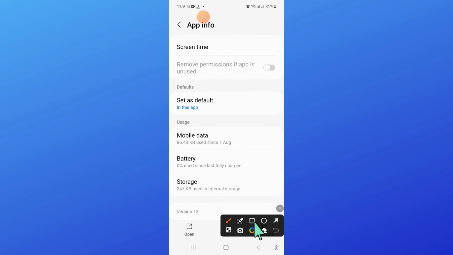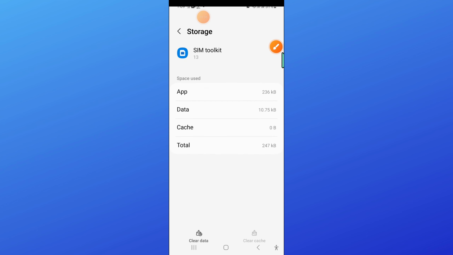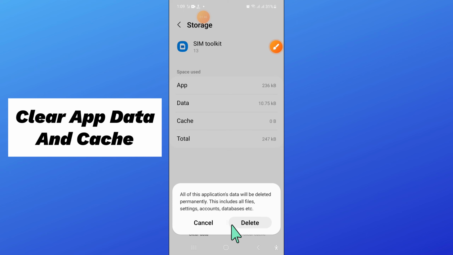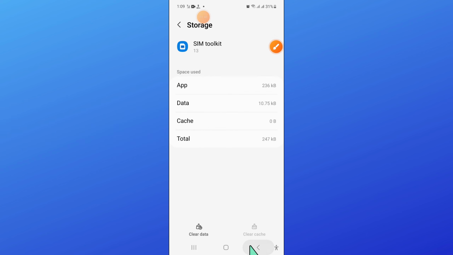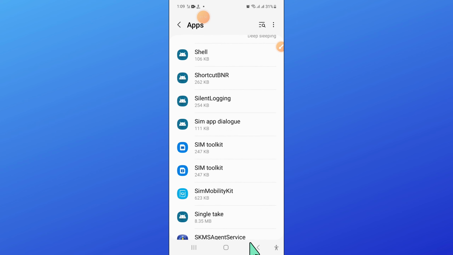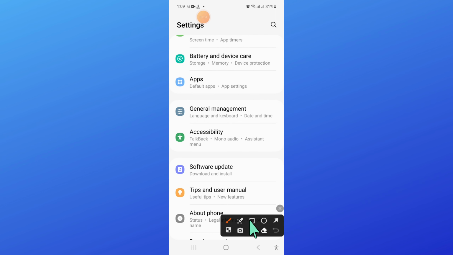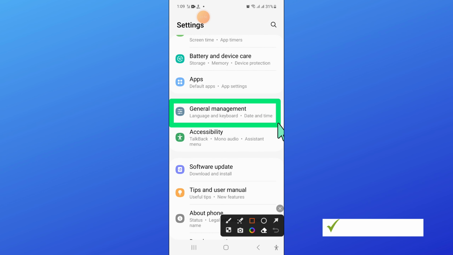Now go to the storage of SIM toolkit and then clear the app data and cache memory of SIM toolkit. After that, go back to settings and open general management.